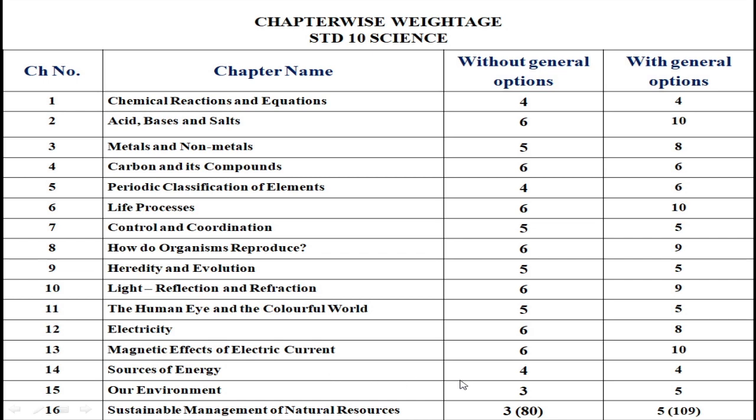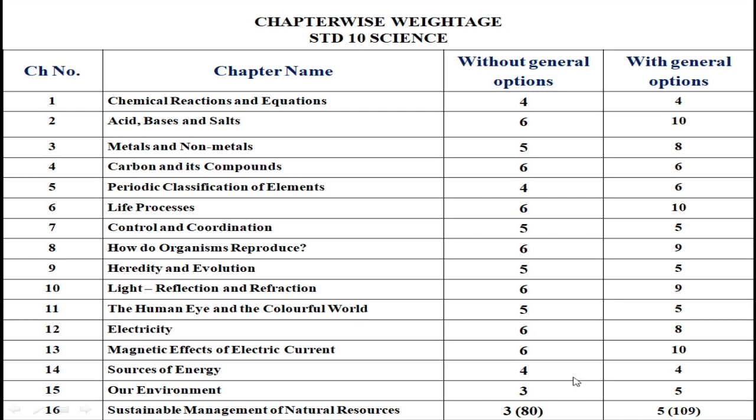Chapter 14, sources of energy. Without general option weightage is 4 marks and with general option 4 marks. Our environment. Without general option 3 marks and with general option 5 marks. Sustainable management of natural resources, 3 marks and 5 marks.